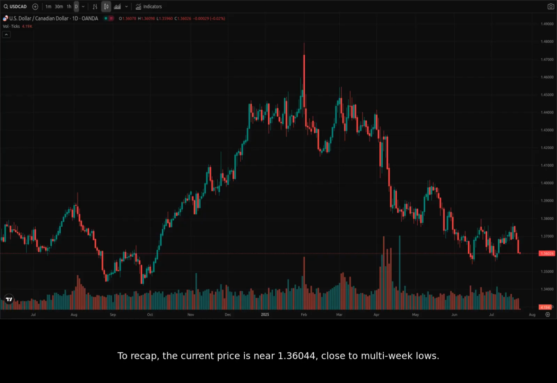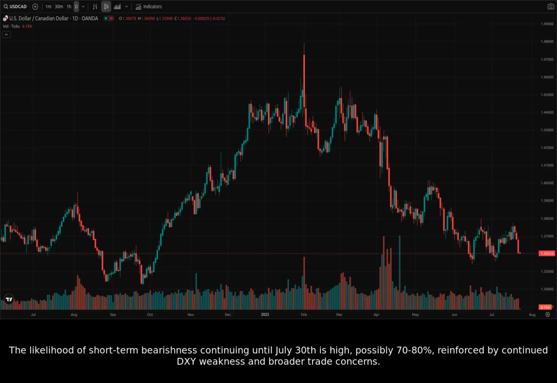To recap, the current price is near 1.36044, close to multi-week lows. Immediate strong support is at 1.3600, with a possible dip to 1.3550 if selling pressure continues. Resistance levels are at 1.3650, 1.3670, and 1.3700. The likelihood of short-term bearishness continuing until July 30th is high, possibly 70 to 80%, reinforced by continued DXY weakness and broader trade concerns.